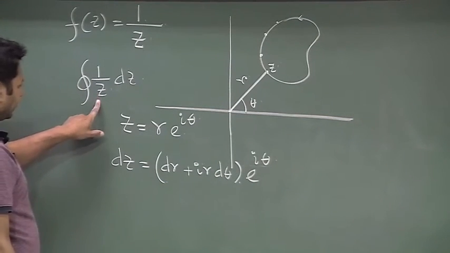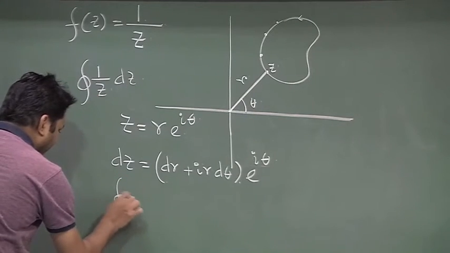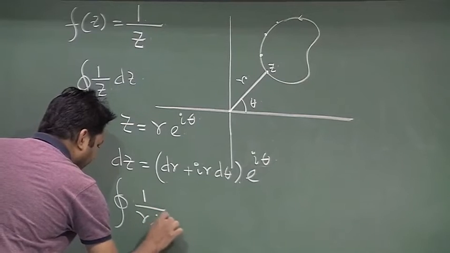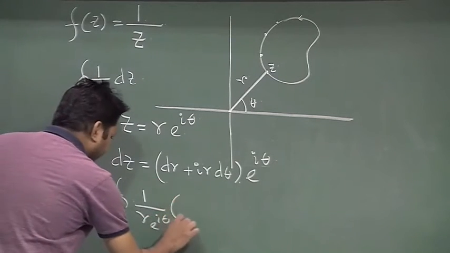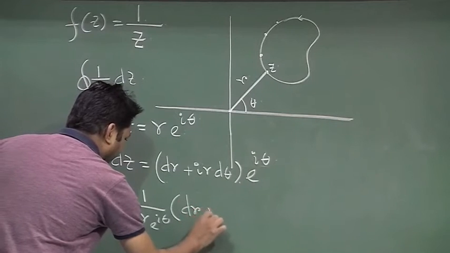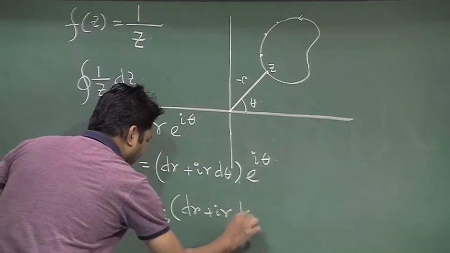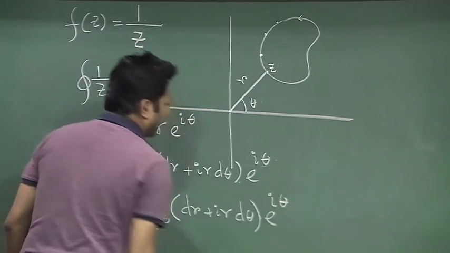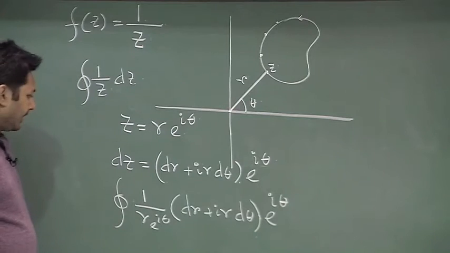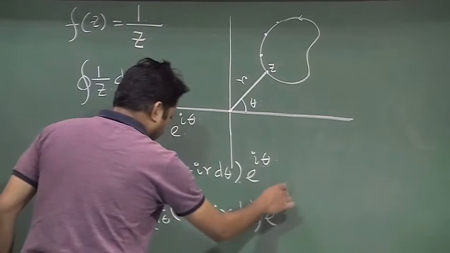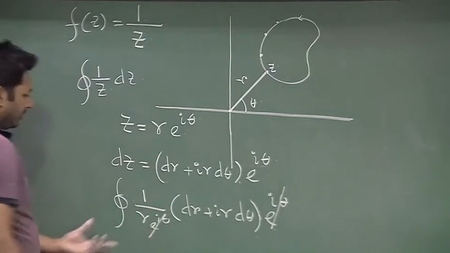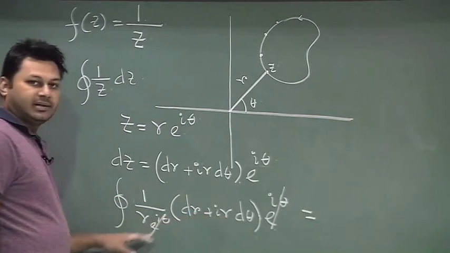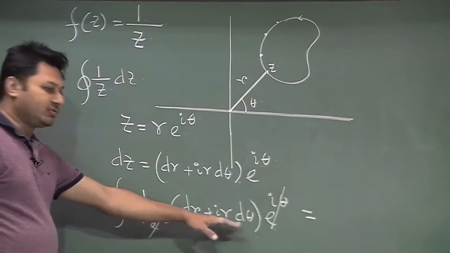Now, I will put it here, inside the integration. So, my closed integration of 1 by z means 1 by r e to the power i theta, and this quantity dr plus i r d theta, whole multiplied by e to the power of i theta, right. Now, this e to the power i theta and this e to the power i theta will cancel out, and I will have two integrations, one related to r and another related to theta.